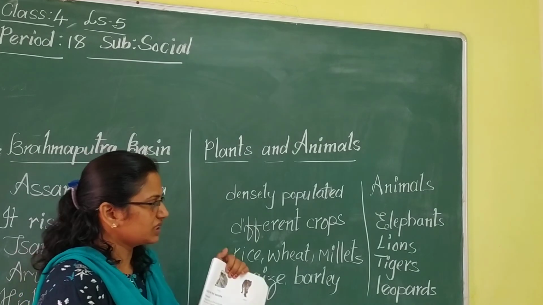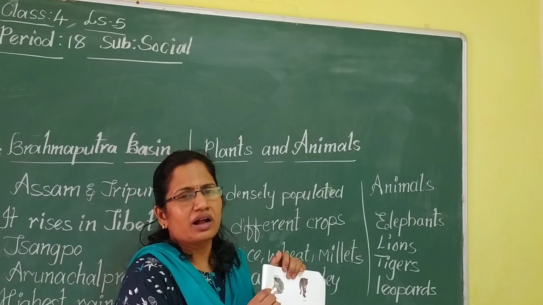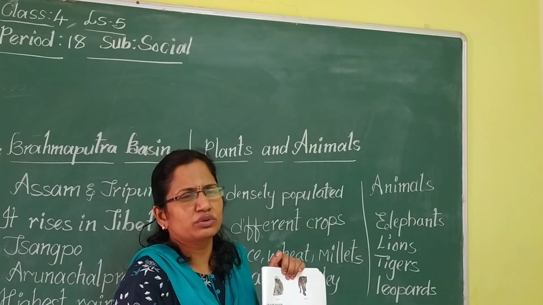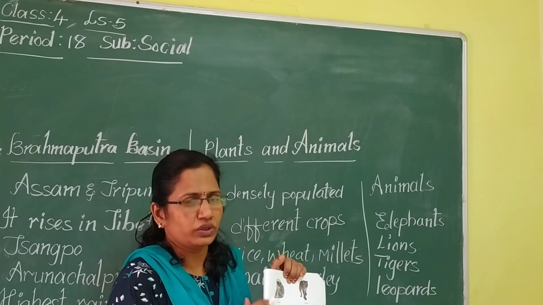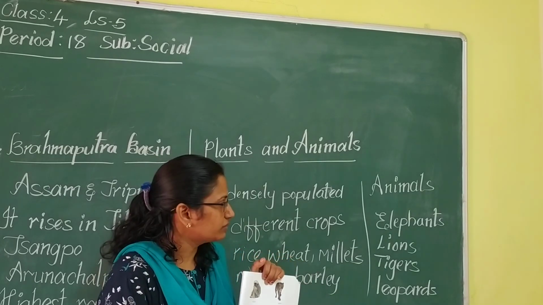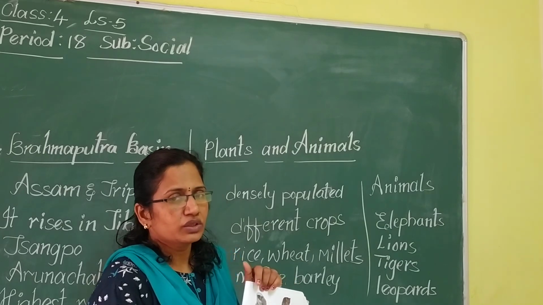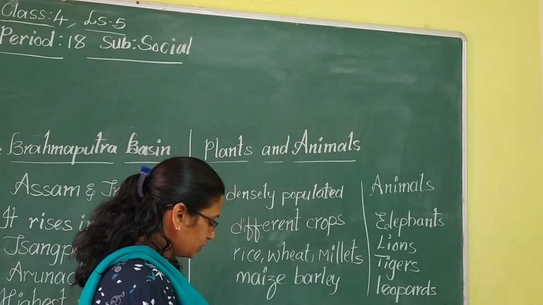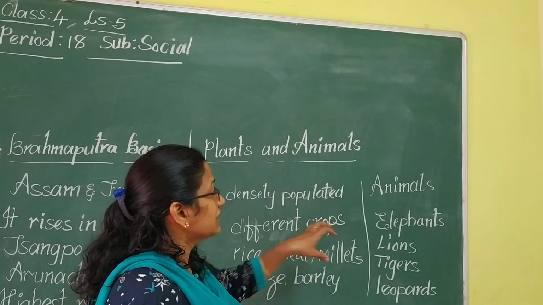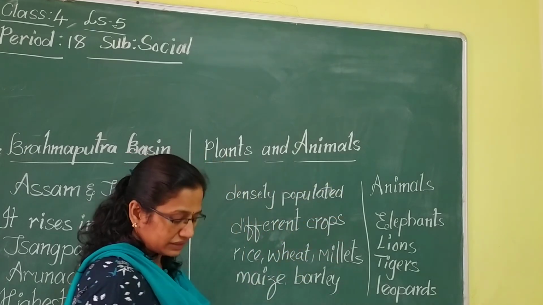The gibbon is also an animal related to the family of monkeys. So these are the wild animals that we can see in the northern plains.